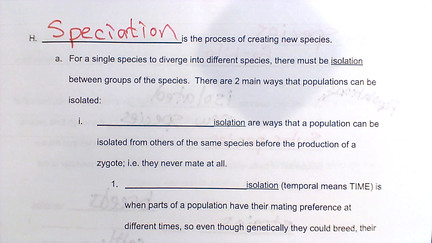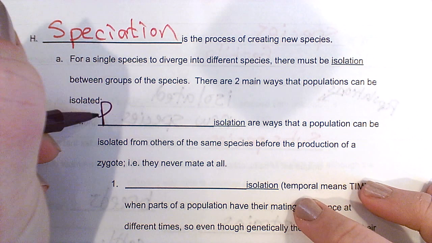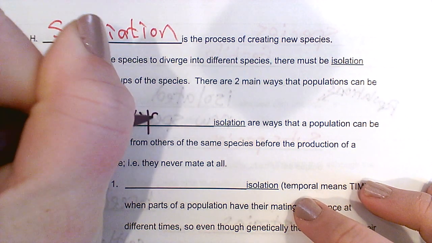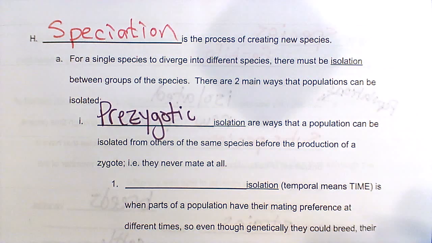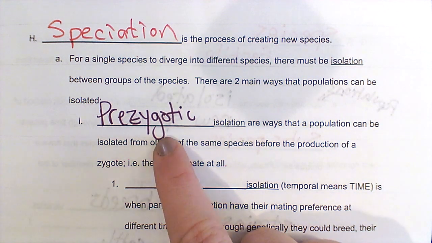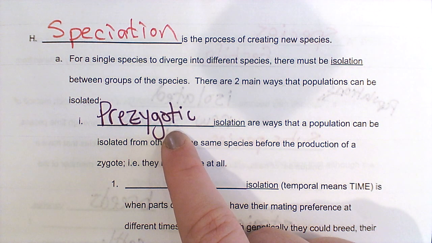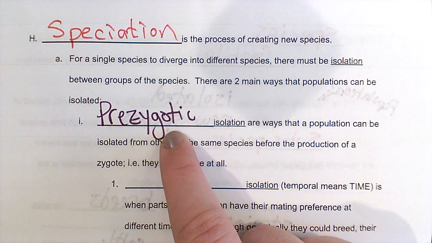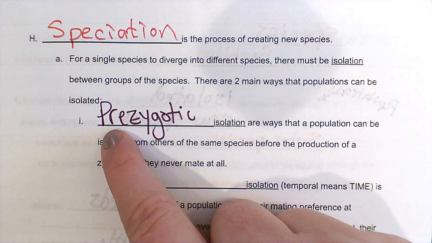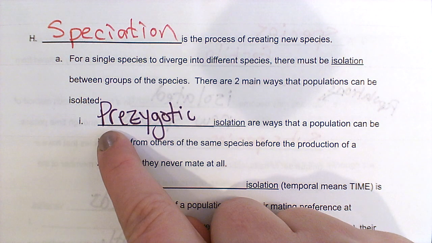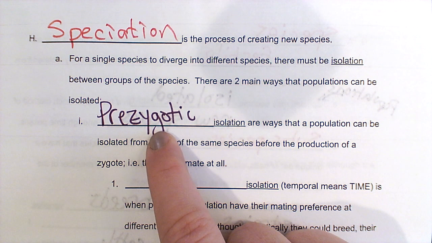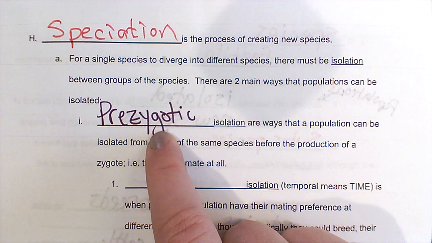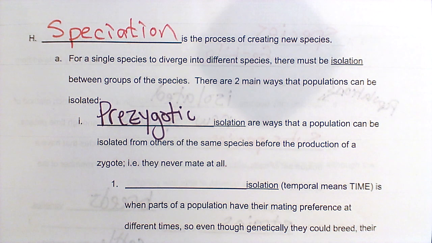There are two main ways, which of course we then break up into a bunch of smaller ways. The first way is called prezygotic isolation. That's zygotic, just like zygote, which remember is the first cell that is created when egg and sperm fuse. Pre meaning before, so they're isolated and cannot reproduce before they can even create a zygote. Before they can even make an attempt at reproduction, they are isolated and cannot do so.